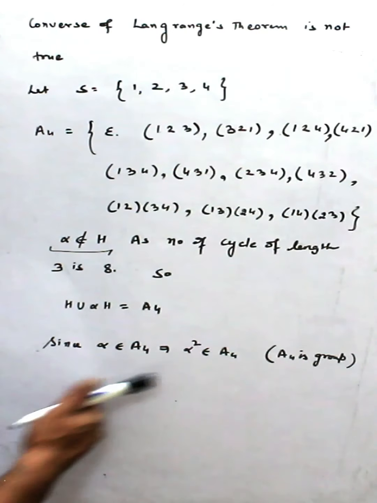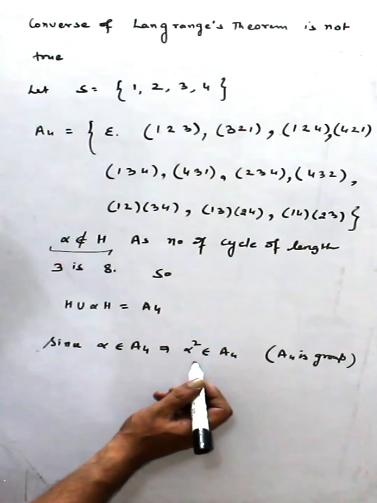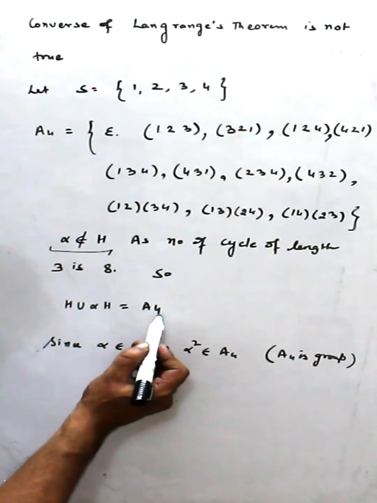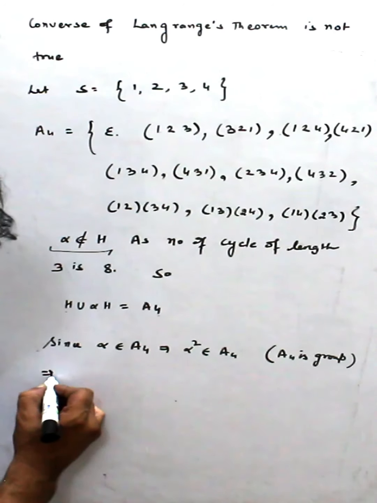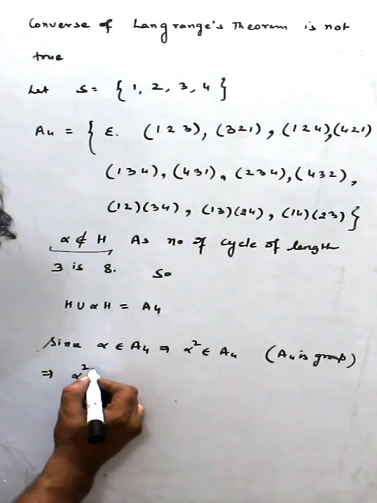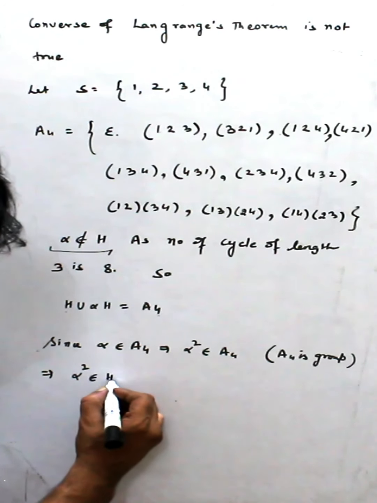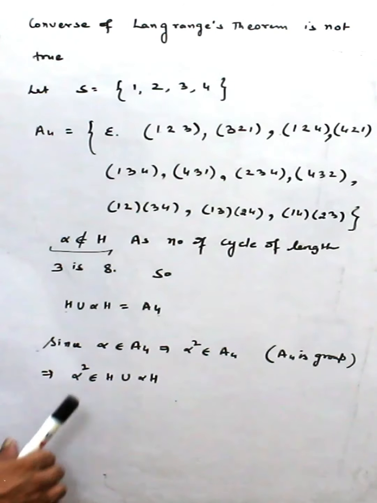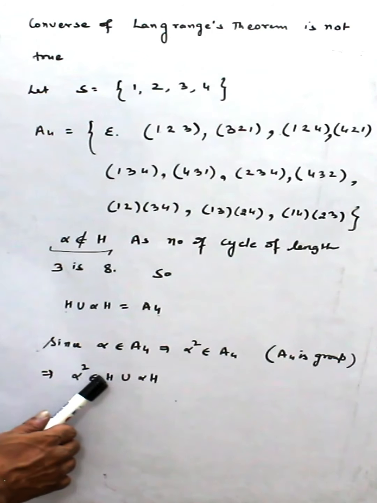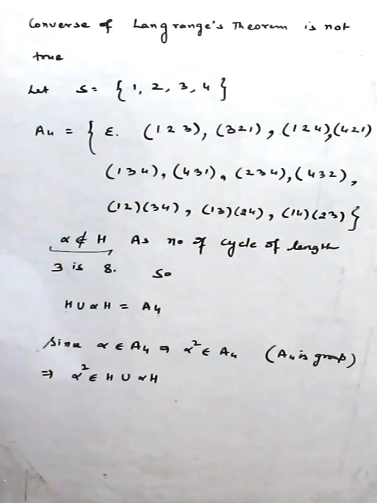Now A4 is equal to H union alpha H, which implies alpha square belongs to H union alpha H. At least alpha square belongs to this or to that.